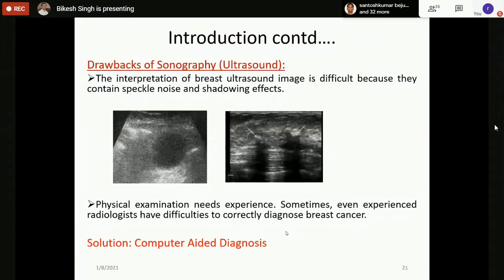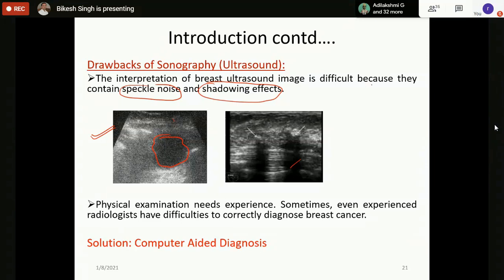The interpretation of breast ultrasound is difficult because it contains an inherent noise called speckle noise, and it also has shadowing effects, which is the artifact. Like in this first image you are seeing, it has some tumor here, but it has a lot of speckle noise. Speckle means the dots which you are observing. And where are these dots coming from?